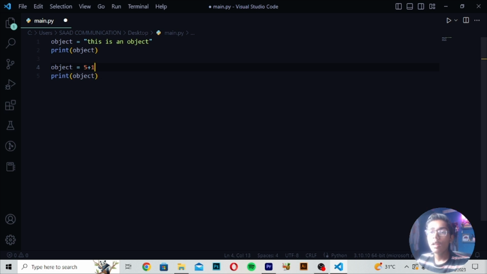Like I've written this object tag, and now if I want to get the answer of this 5 plus 1, you have to write the object tag in the print tag. Remember that thing, you have to write the object in the print tag. If you have written the object empty, it will not work. And remember one thing as well, if you want to get any numerical value answer, like 60 plus 2, or if you want to add, subtract, multiply, or divide, you just do not use colons in that.